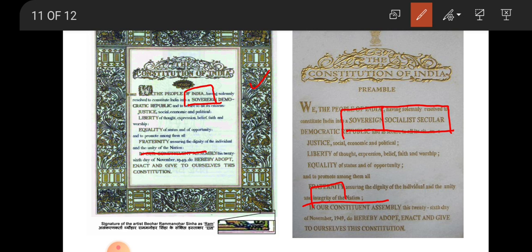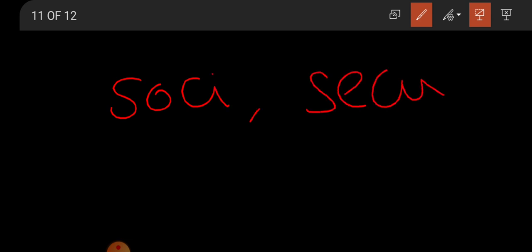Let me repeat once again. Sovereign, socialist, secular, democratic, republic. These words are present in the preamble, but the socialist and secular words were not present in the original constitution. Even the word integrity was not present in the original preamble.